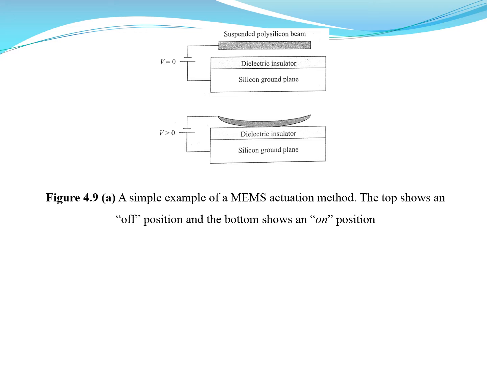So this represents a simple example of a MEMS actuation method. The top shows the off position and the bottom shows the on position. This is the off state and this is the on state: here without applying external voltage, here applying external voltage.